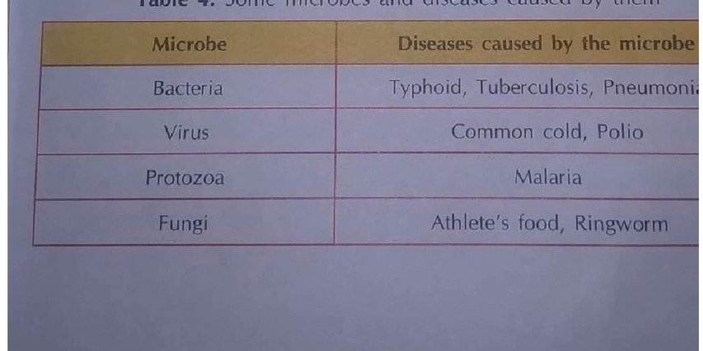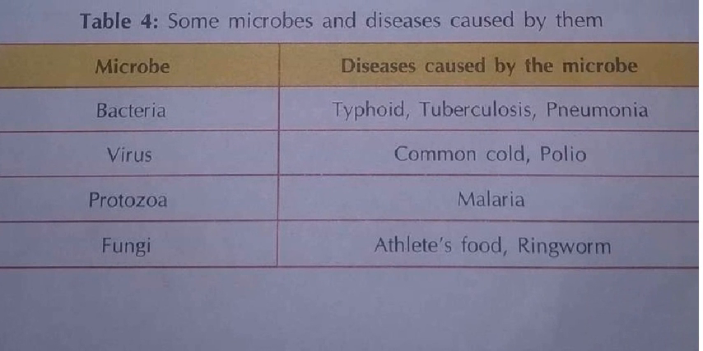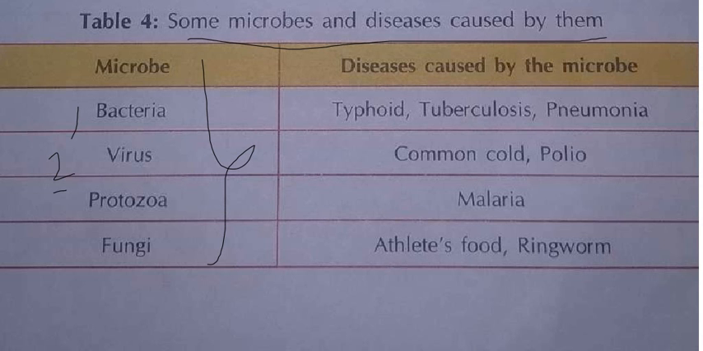Now can you see, children? See here what they have given, some microbes and diseases caused by them. These are the different types of microbes, and because of these microbes, what diseases we are getting. These are the 4 microbes which are dangerous. First one is bacteria, second one is virus, third one is protozoa, fourth one is fungi. These are the microbe names.